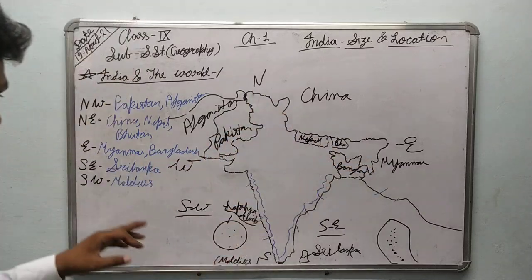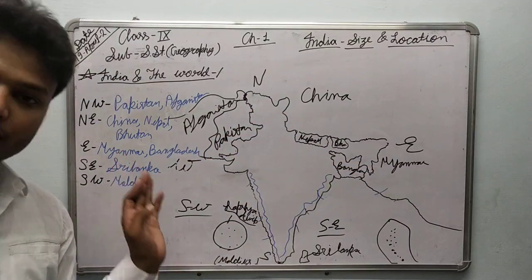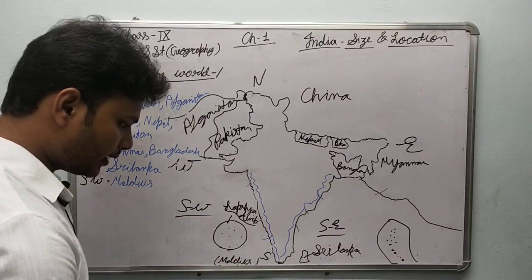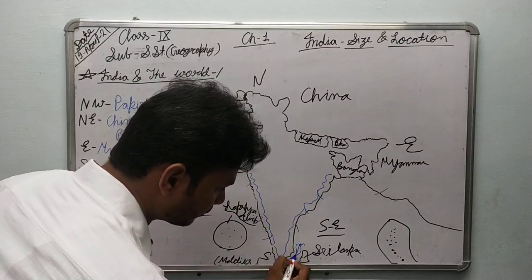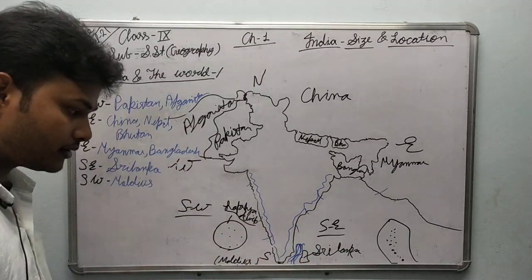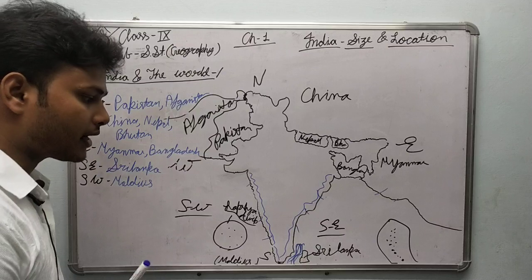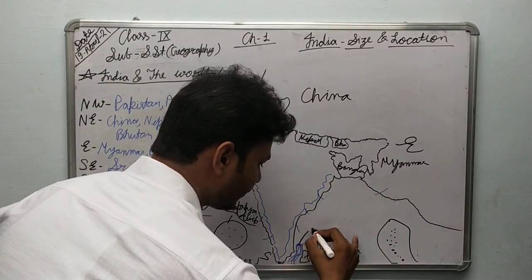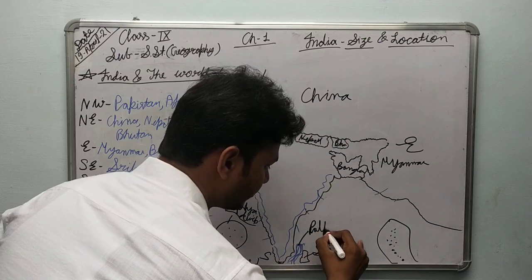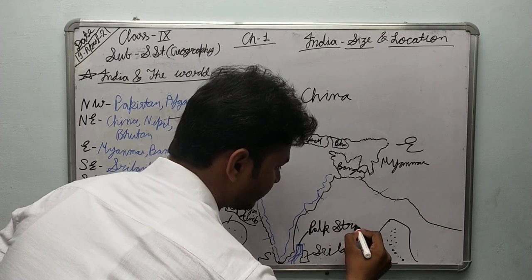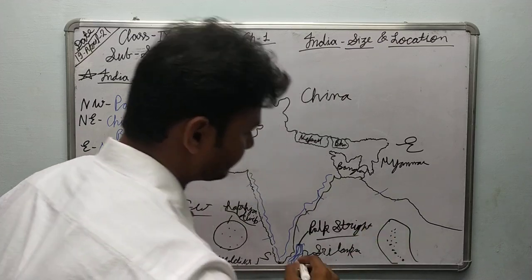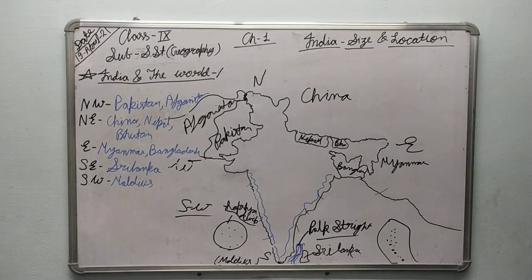with India, and Sri Lanka and Maldives have the water boundaries with India. Look, between Sri Lanka and India there is water. Okay, and this is a strait which is known as Palk Strait. So you can say that Palk Strait separates Sri Lanka from India.